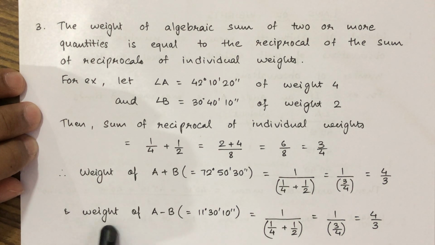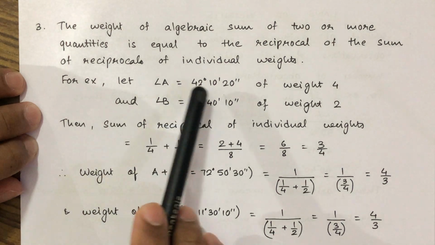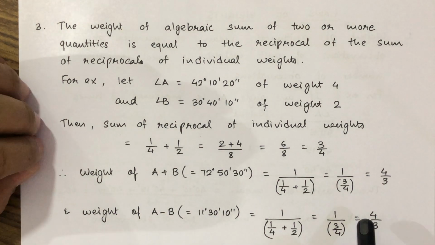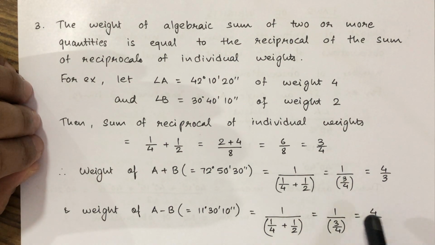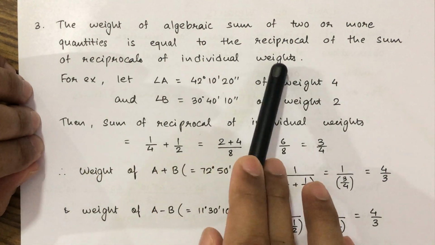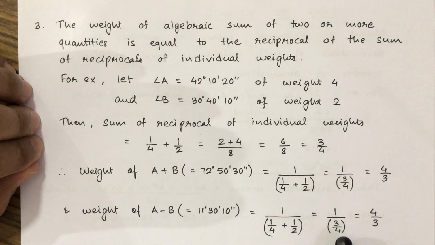Similarly, if we do the weight of A minus B, A minus B will be 11 degree 30 minutes 10 seconds. So the weight will again be given as 1 upon 3 by 4, that is equal to the reciprocal of the sum of reciprocals of individual weights. So 1 upon 3 by 4 will give us 4 by 3. This is the third law.